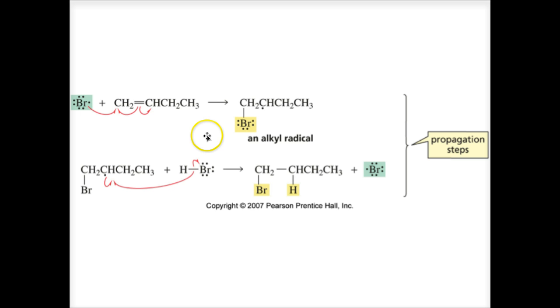Because the first species that adds to the alkene is a bromine radical, the addition of HBr in the presence of peroxide is sometimes called a radical addition reaction.